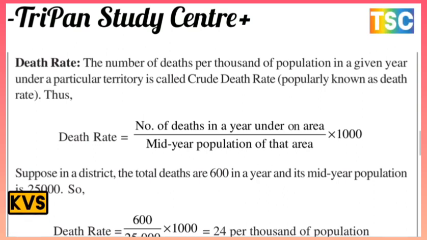Suppose in the district the total deaths are 600 in the year and the mid-year population is 25,000. So the death rate is 600 upon 25,000 multiplied by 1,000. Three zeros cut, and 600 divided by 25 comes out to 24 per thousand of population.